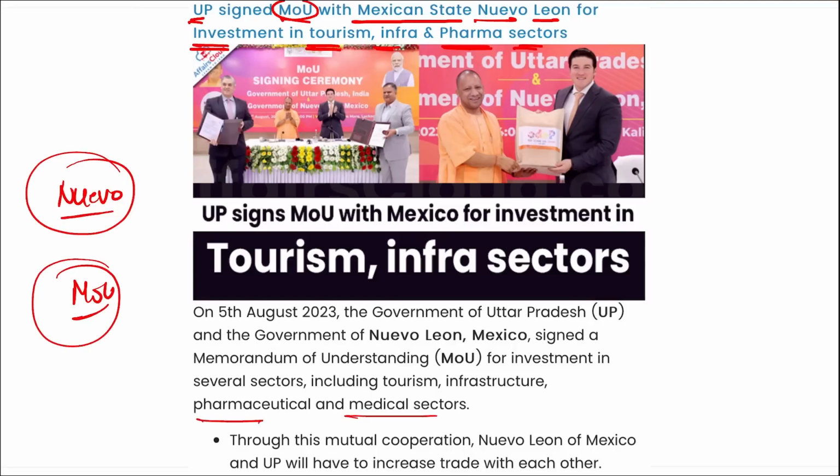Through this mutual cooperation, both will increase trade with each other and more advancement will be seen in these sectors. Strong industrial relationships are being established between India and Nuevo Leon, and UP, a significant state in India, holds immense importance for both agriculture and tourism sectors. Here, the region offers modern infrastructure, a well-developed network of expressways, excellent interstate and air connectivity, and a strong railway network.